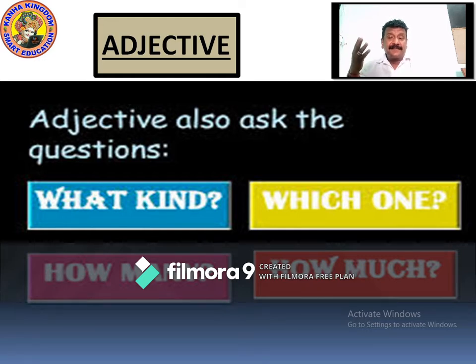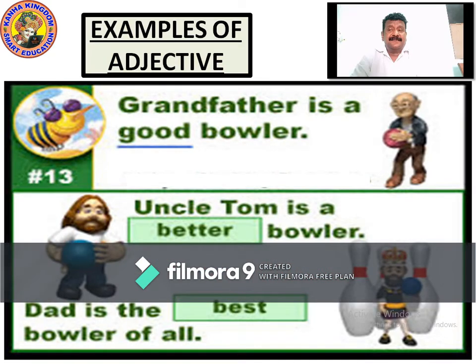Now this is one of the examples of how an adjective asks and is answered along with the noun. Usually the adjective comes first and the noun afterwards, and in certain places the noun comes first and the adjective comes later, describing it. Right? So now let's go ahead. Now let's see the examples of adjective.